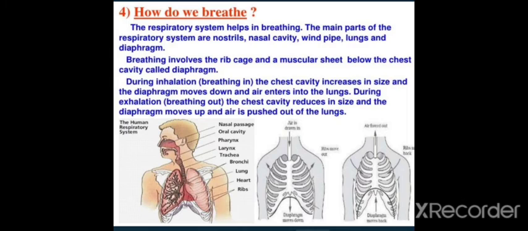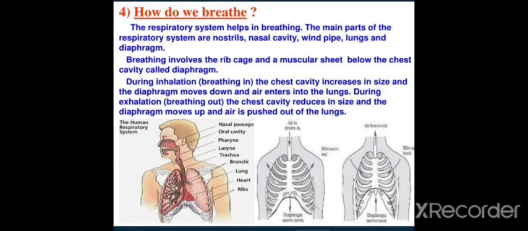How do we breathe? The respiratory system helps in breathing. What are the main parts of the respiratory system? The main parts of the respiratory system are nostrils, nasal cavity, windpipe, lungs and diaphragm. Breathing involves the rib cage and a muscular sheet below the chest cavity called the diaphragm.